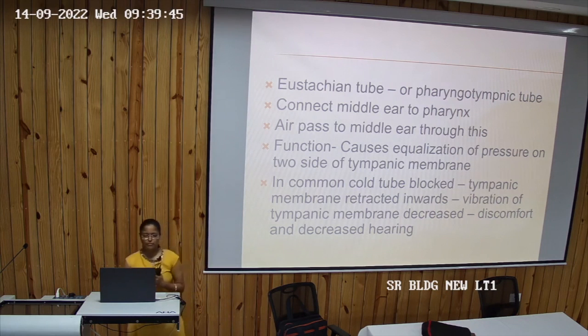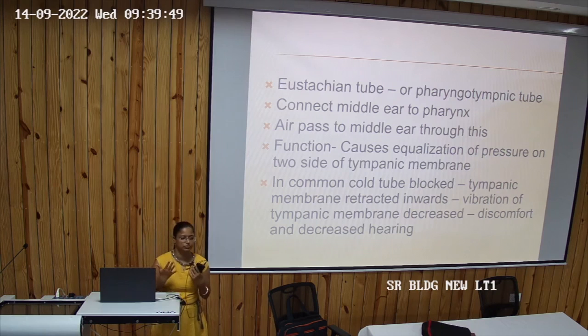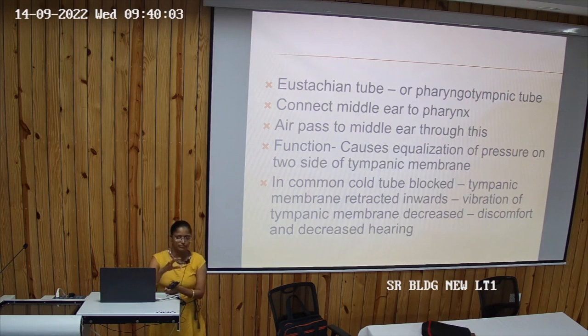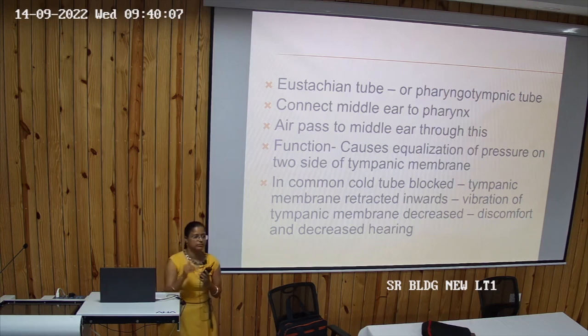So in a common cold the tube gets blocked, all of you know that. When you have a cold, the eustachian tube swells, there is inflammation, swelling, and blockage of the tube, right? So the tympanic membrane retracts inward, because the pressure will not be regulated. So there will be retraction of the tympanic membrane.